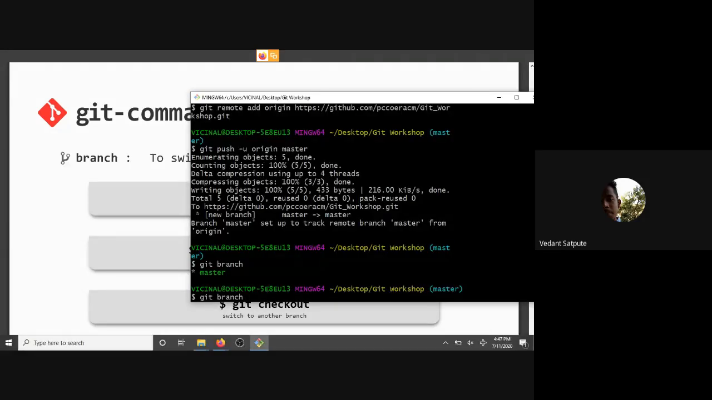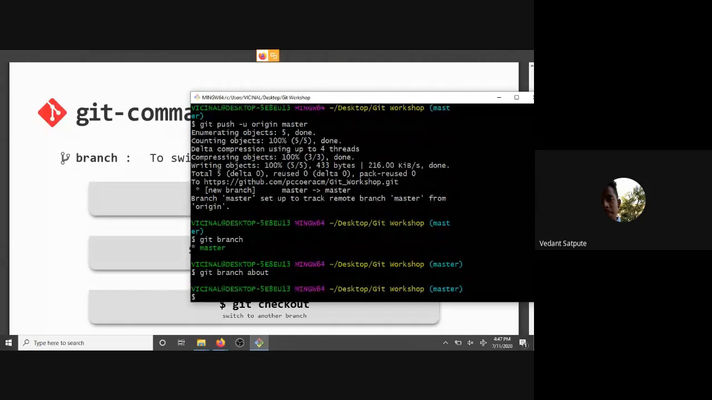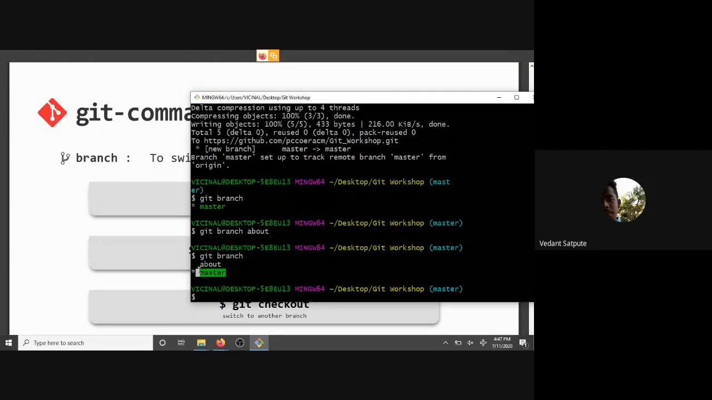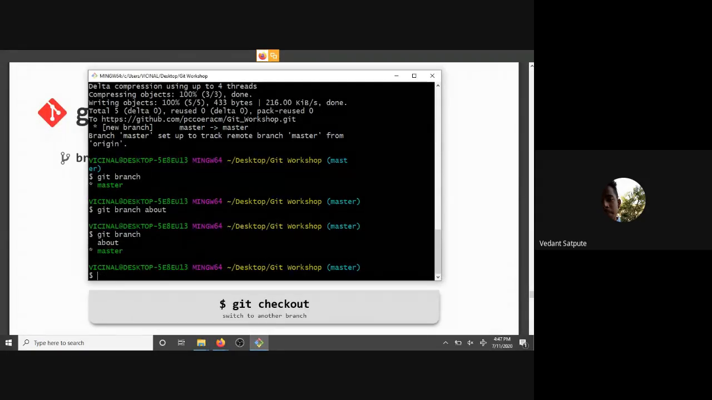So suppose some user uses my contacts page or about page, so I will create a branch for about. Now git branch. You can see that now we have two branches. One is master and one is about. So for understanding more, now we will change to the about branch from this master branch.